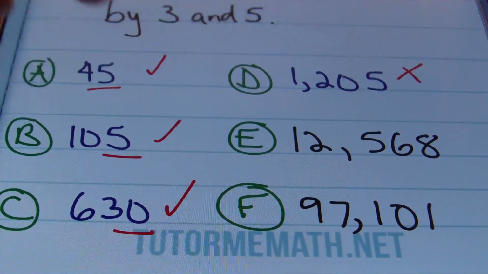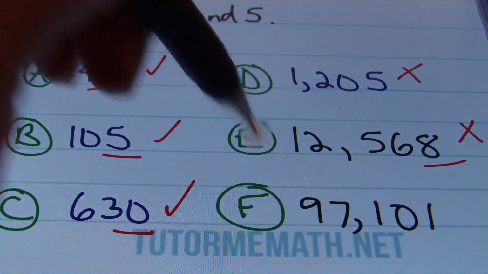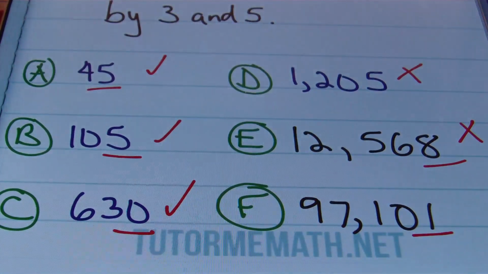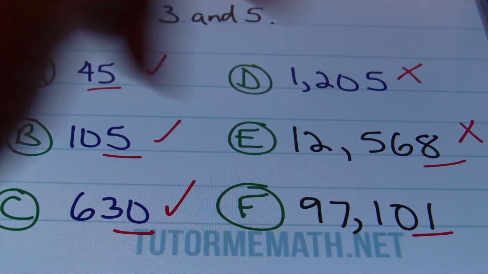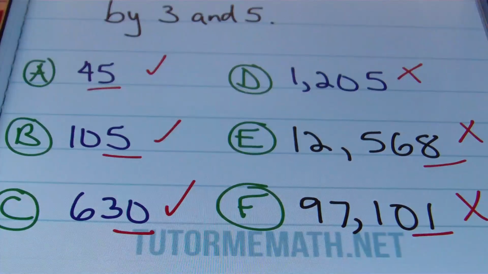When I look at E, the first thing that stands out is that that last digit is not 0 or 5, right? So it's not going to be divisible by 15. Same thing happens when we're looking at F. The last digit must be either 0 or 5 for it to be divisible by 15. So that means that it's not going to happen. That 97,101 is not divisible by 15.